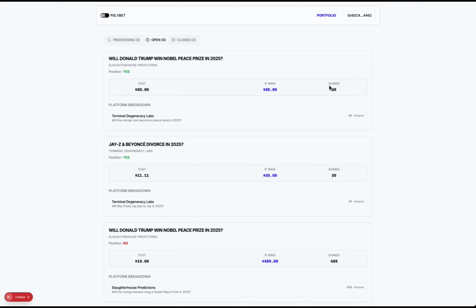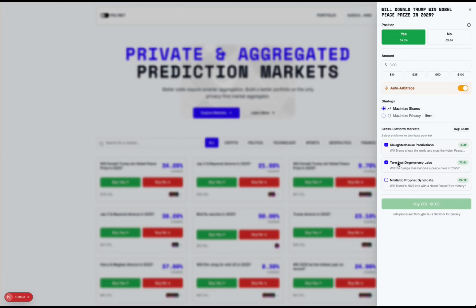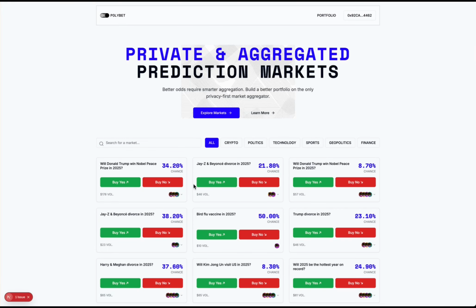However, there's one additional feature that we have. It's called instant arbitrage. When you have instant arbitrage enabled, what will happen is that when we detect that you have a bet on a losing position, because we already know the markets that you've bet on that are equivalent to the one that you originally bet on, we will immediately try to sell the shares that you have in the bets that we know that you're going to lose on other marketplaces. Betting on multiple markets not only increases your privacy, but it also increases the opportunities for arbitrage.